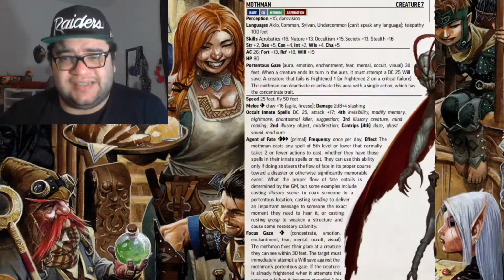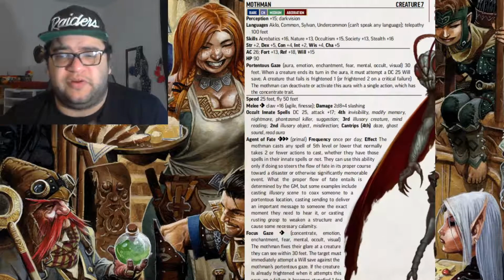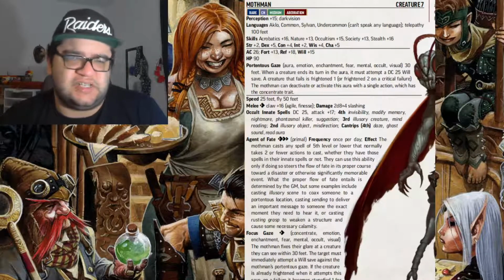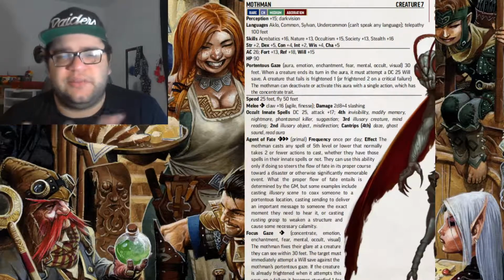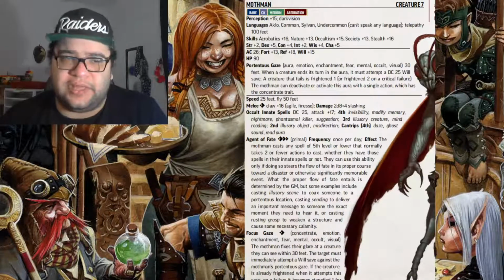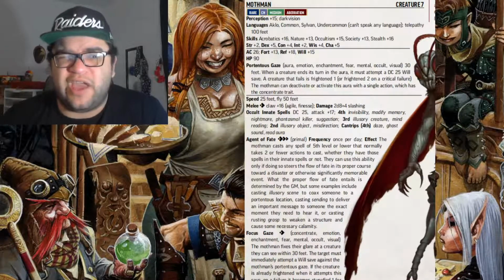He also has access to Daze as a 4th level cantrip to pepper, dealing about 2d6 plus 4 damage. For the most part, Phantasmal Killer is what you're going to be using, because by the time you get to the point where he's using cantrips, he's probably going to be either close to being ready to run away or dead.